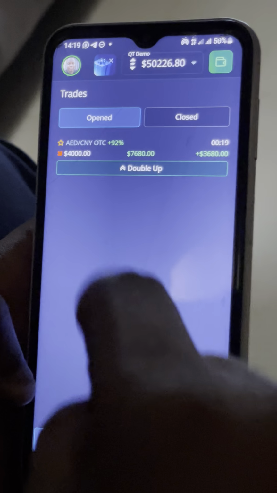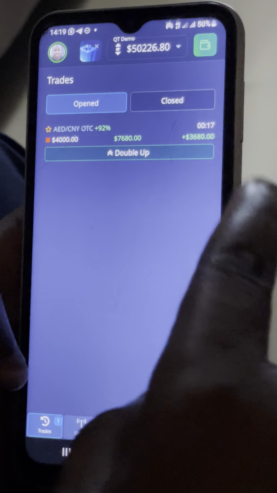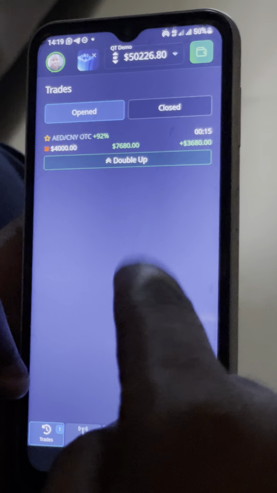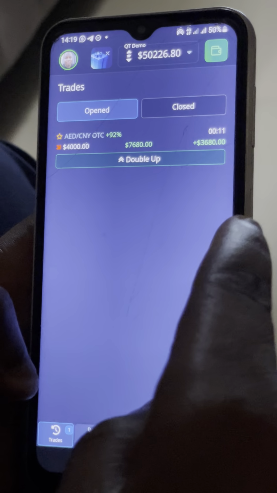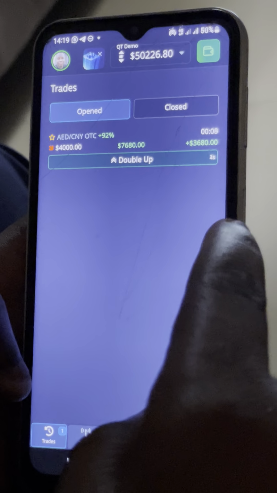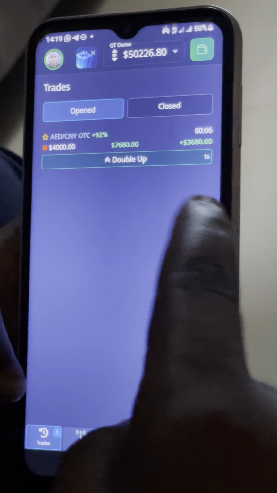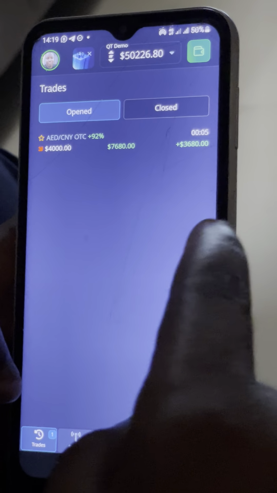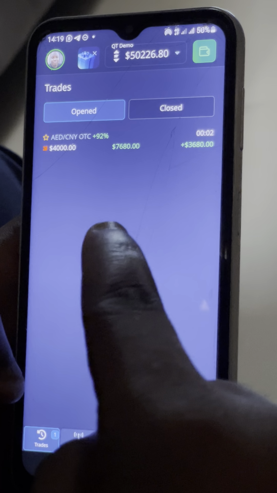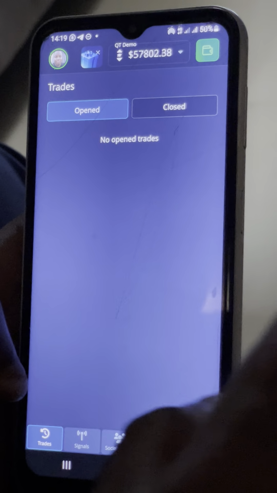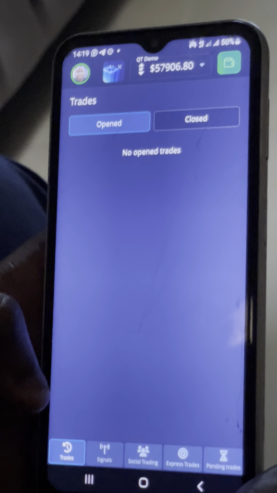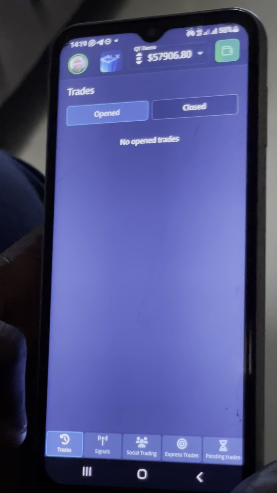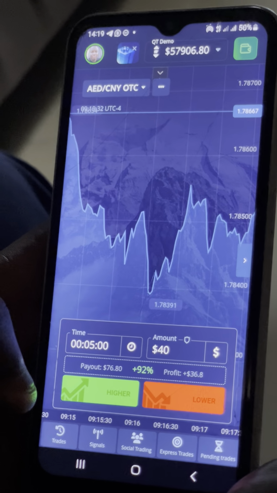You see, 20 seconds, 19 seconds, 18, 17, 16, 15, 14, 13, 12, 11, 10, 9, 8, 7, 6, 5, 4, 3, 2. It will add up now. $57,906. So it is as simple as that. You just need to be good mathematically. So that is how to place the trade.